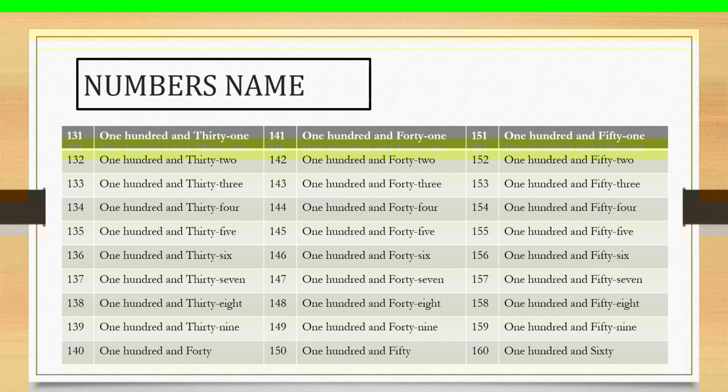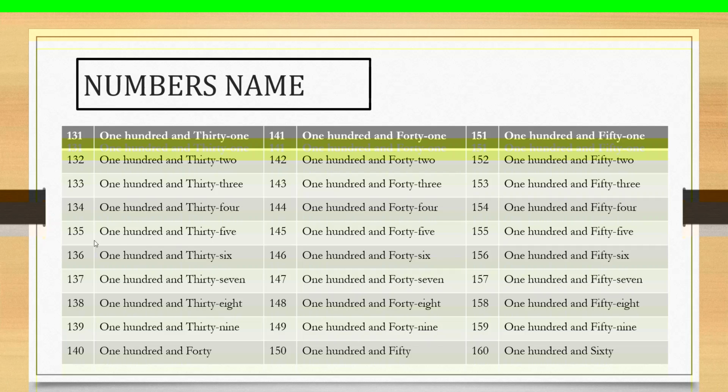Next number 134. Who can read the number 134? One hundred and thirty-four. Yes, students, very good answer. This is the correct answer.